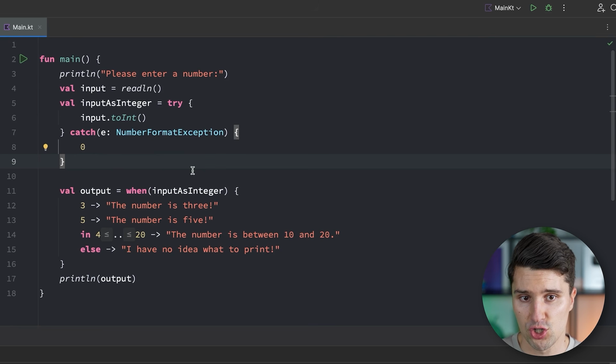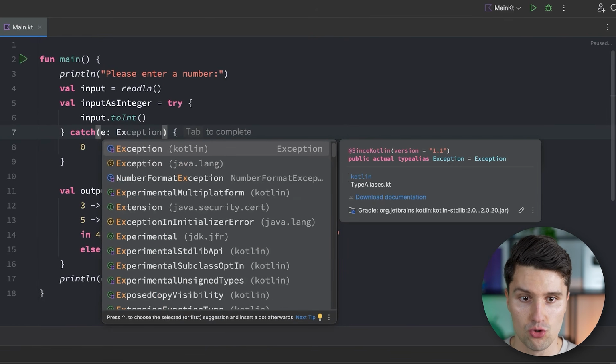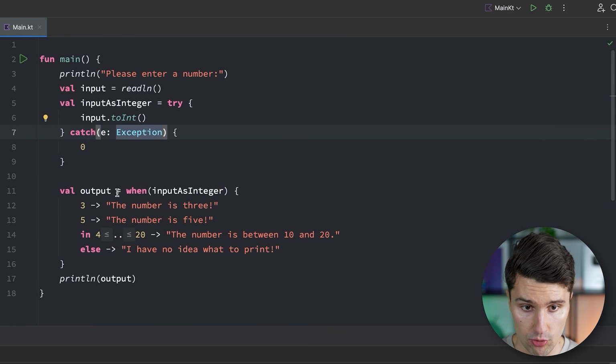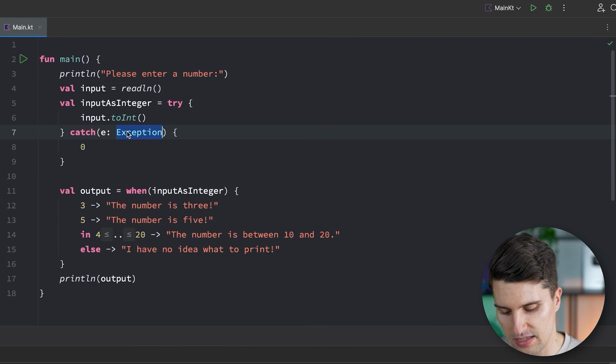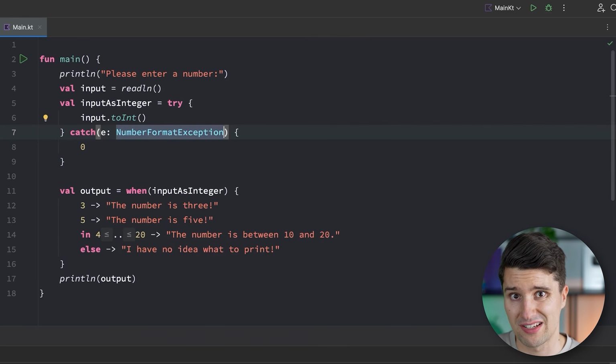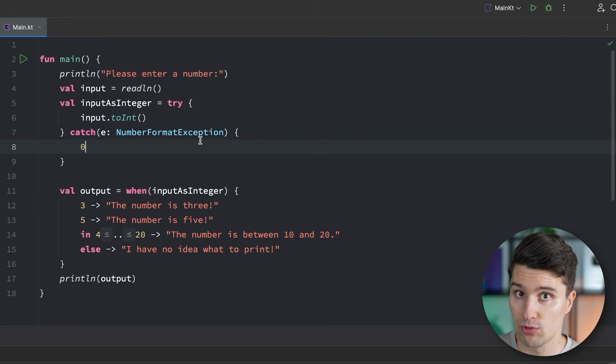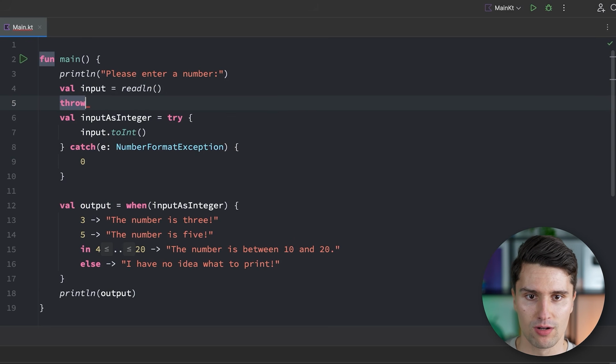You can also catch general exceptions. So if we make this a normal exception, then this would include all kinds of exceptions that could be thrown, and this block would be executed for any of these. If we specifically say number format exception and a different exception is thrown, then this catch block would not catch it. If we want to throw such exceptions in our own code, that works via the throw keyword.